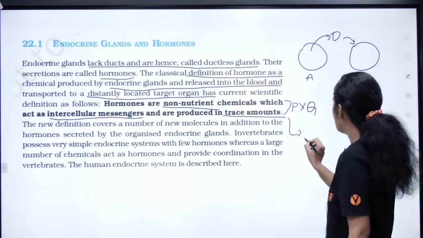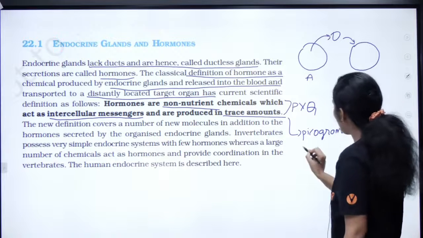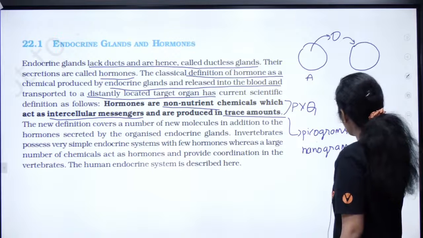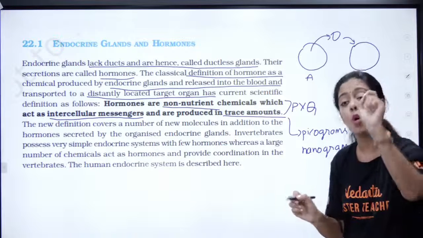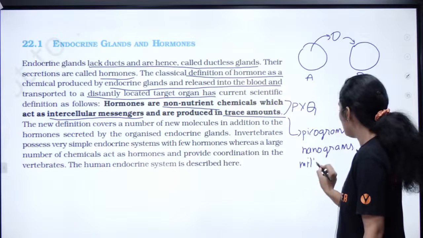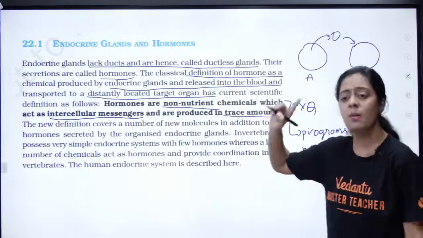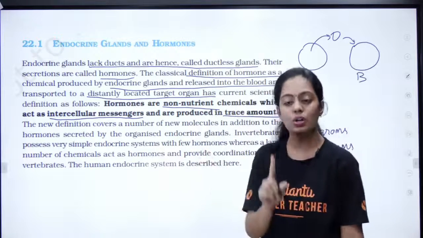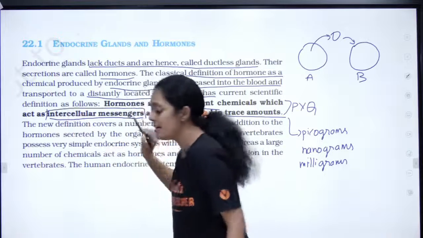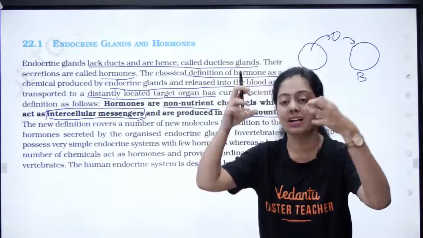It is produced in picograms, very small units. It is produced in nanograms, or milligrams. This is how small the quantity is. The definition is very important, it has been asked in PYQ. Non-nutrient chemicals, this word is very important. Intercellular messengers, that is messengers between two cells.